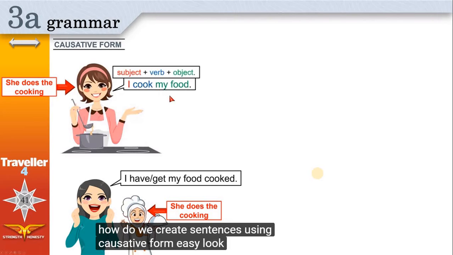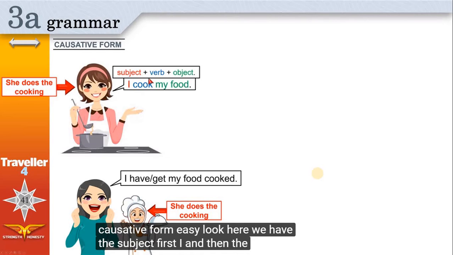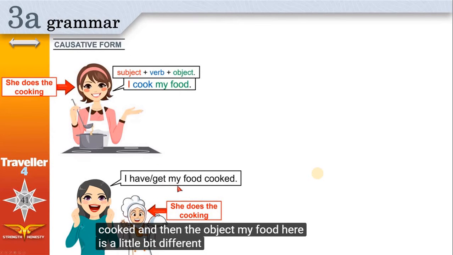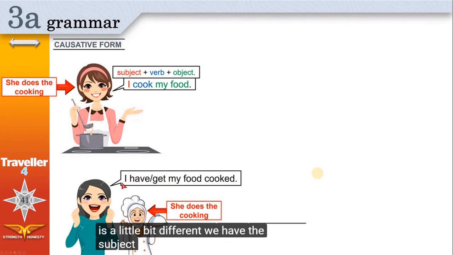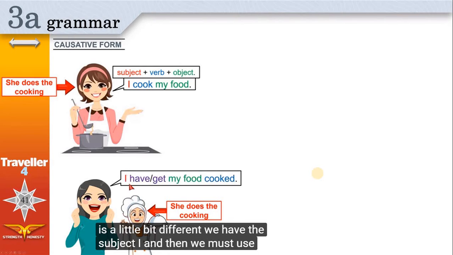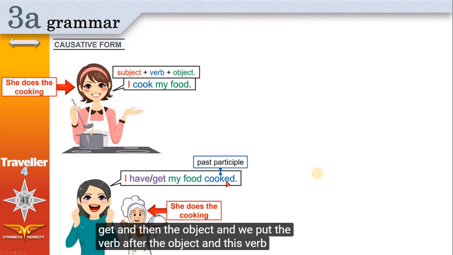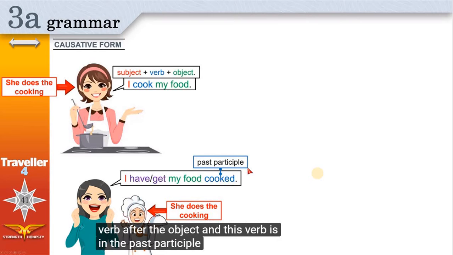Easy. Look, here we have the subject first, I, and then the verb, cook, and then the object, my food. Here is a little bit different. We have the subject I, and then we must use have or get, and then the object, and we put the verb after the object, and this verb is in the past participle.